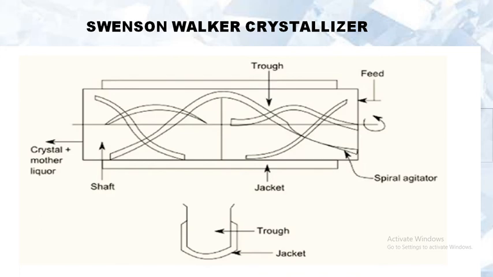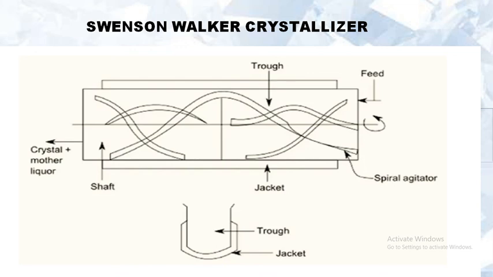So next one, what are the advantages and disadvantages of this crystallizer? Advantages: less floor space is required, saving labor, continuous process, crystals of uniform size, free from aggregates or inclusions. Disadvantages of this crystallizer: the scraper may break crystals to a little extent due to agitation. Why? Because here a spiral agitator is also there.